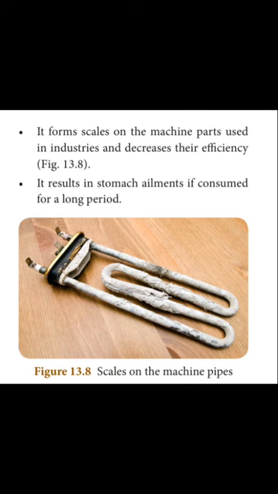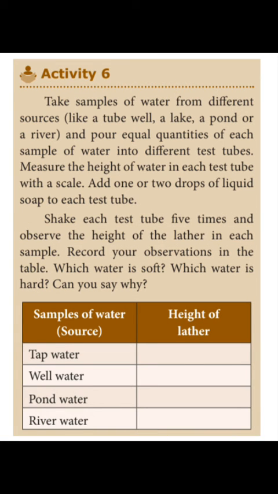Now, we will see one activity. In this activity, we have to take samples of water from different sources like a tube well, a lake, a pond or a river, and we have to pour equal quantities of each sample of water into different test tubes.